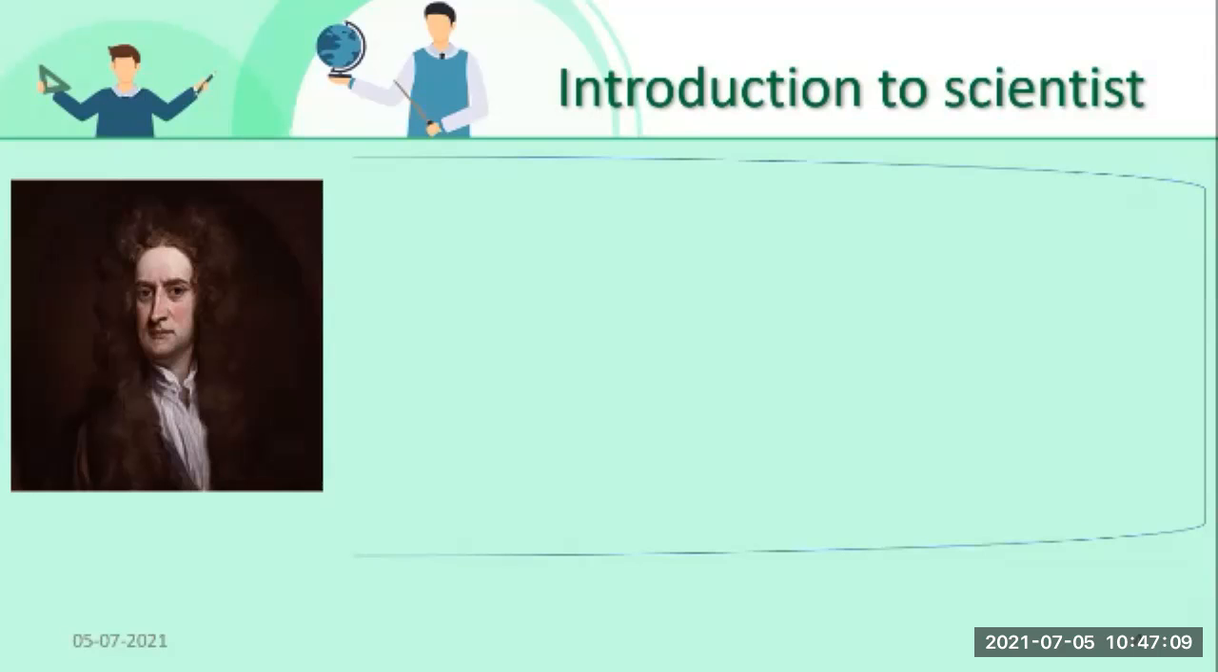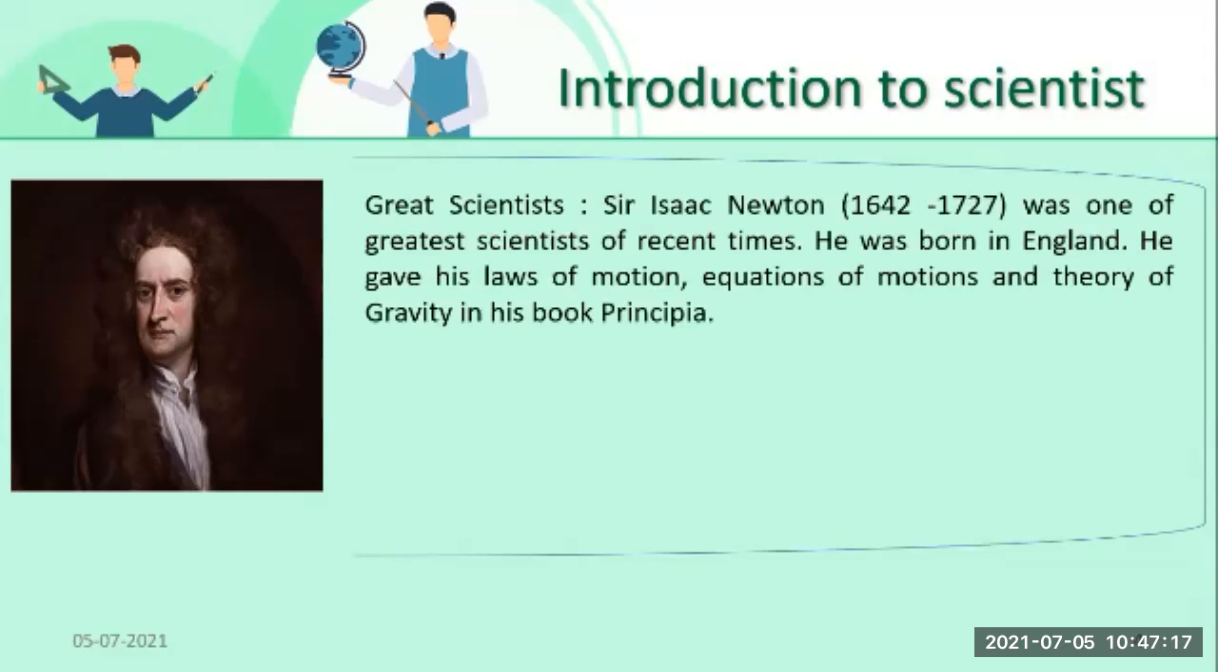Now see, students, this photo is very familiar to everyone, right? Who is he? He is Sir Isaac Newton. Now, who was Sir Isaac Newton? We will see this. He was a great scientist. Sir Isaac Newton was born in 1642 and he died in 1727. He was one of the greatest scientists of recent time. He was born in England.